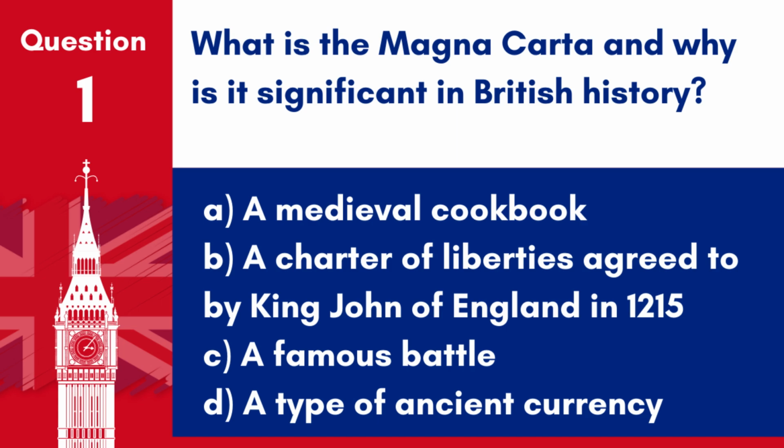Question 1. What is the Magna Carta and why is it significant in British history? A. A medieval cookbook. B. A Charter of Liberties agreed to by King John of England in 1215. C. A famous battle. D. A type of ancient currency. Answer. B. A Charter of Liberties agreed to by King John of England in 1215. It is significant because it established the principle that everyone, including the king, is subject to the law.